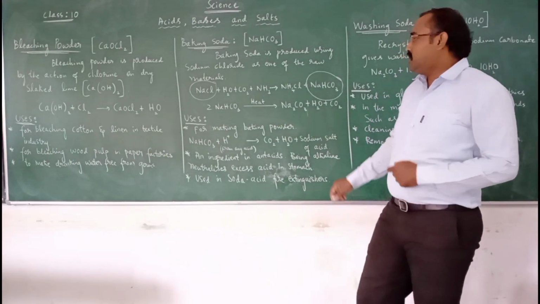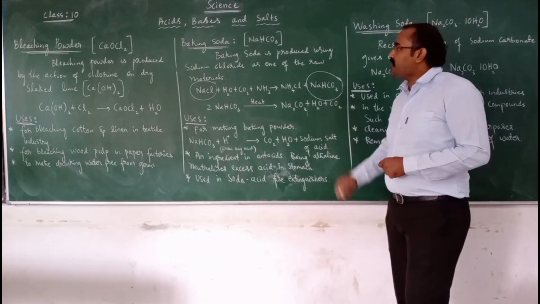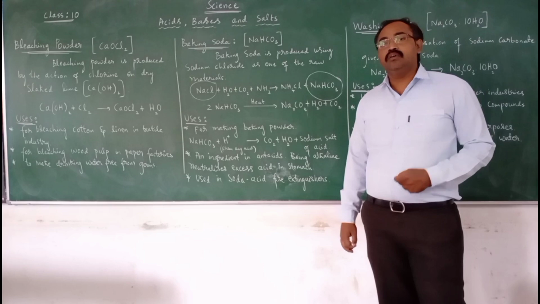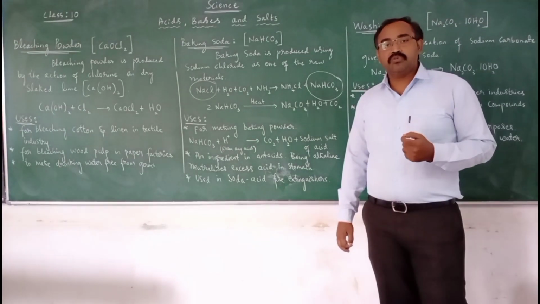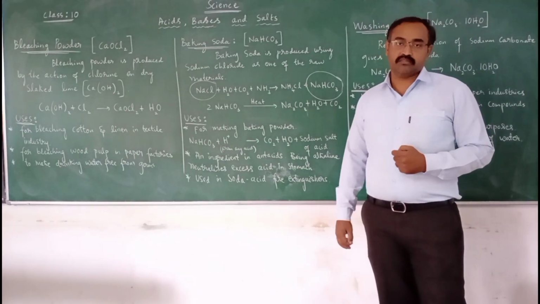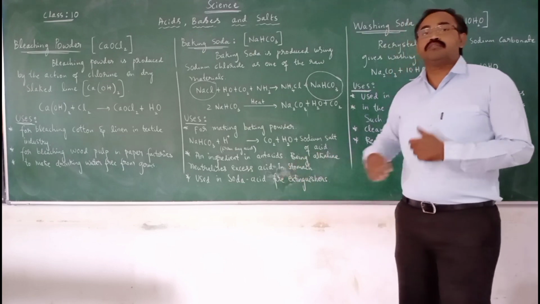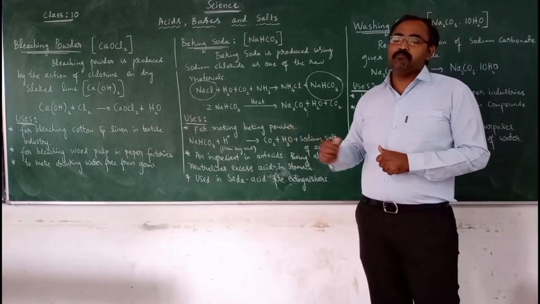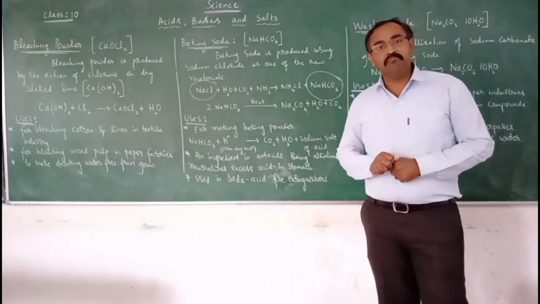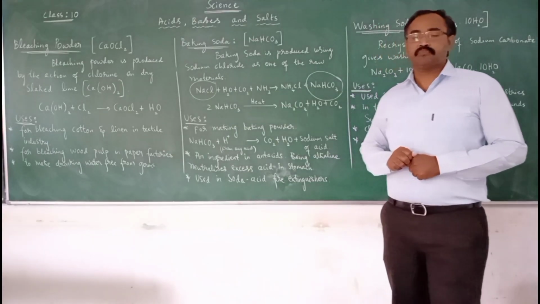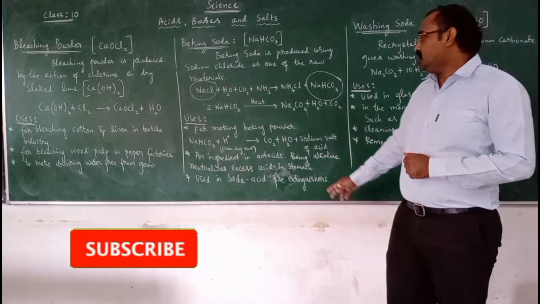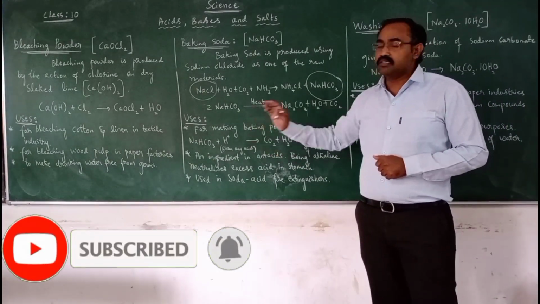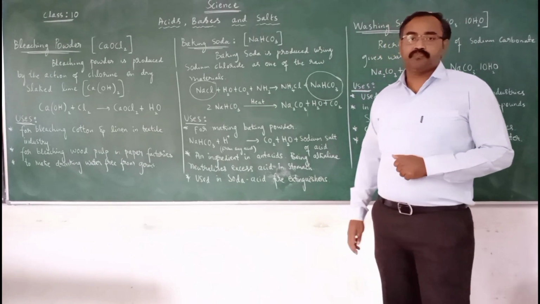Now let us know the uses of baking soda. You are very much familiar with baking soda. Usually we use it for making pakoras. Let me know some of the other uses of baking soda. It is used for making baking powder in bakeries usually. This is the reaction that takes place when the baking powder is mixed with water.